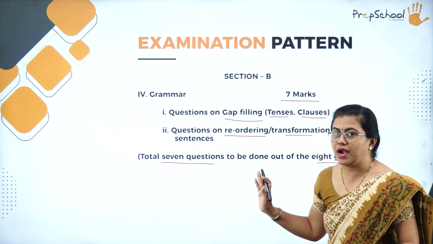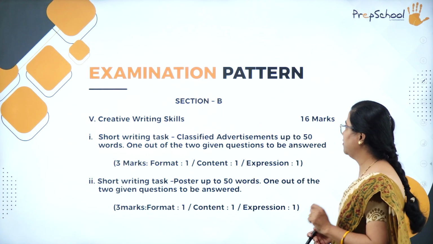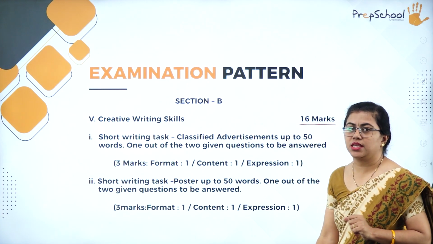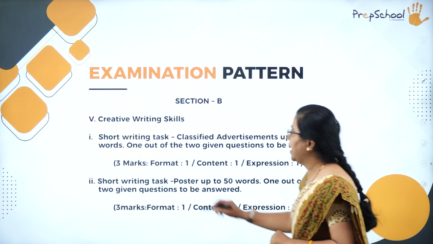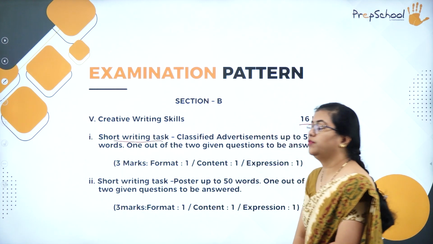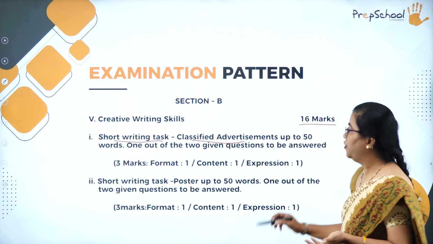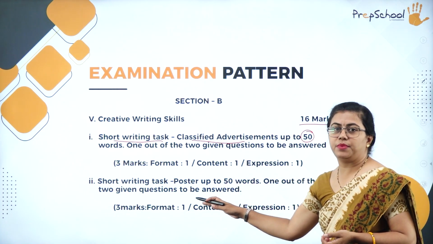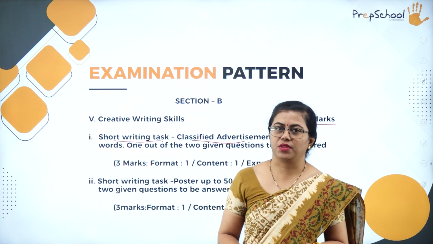This is one part of it. What else do you have in section B? You will have creative writing also. Okay, so this comes up to 16 marks. So what do you have in this creative writing? You will have to write an ad. It is a short writing task. You will have to write an advertisement, that is a classified advertisement, maybe up to 50 words. This is not there as a separate section in writing skills in your Hornbill. We have to do it extra. Fine.